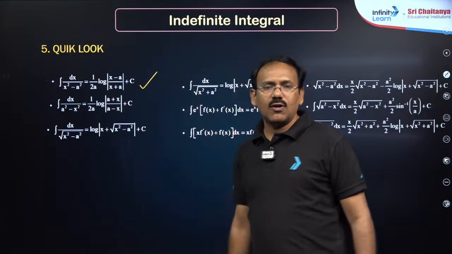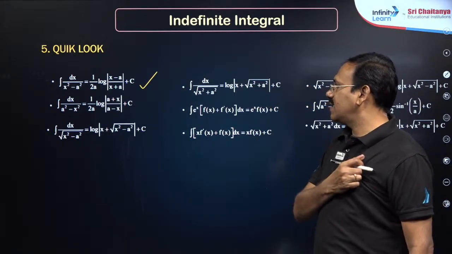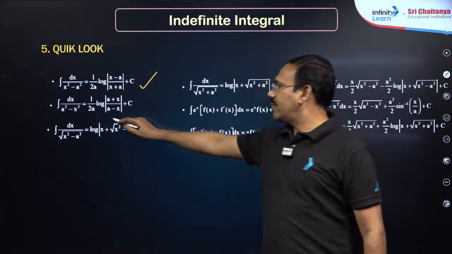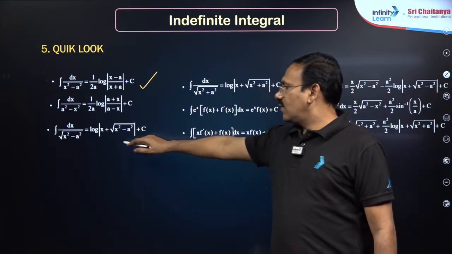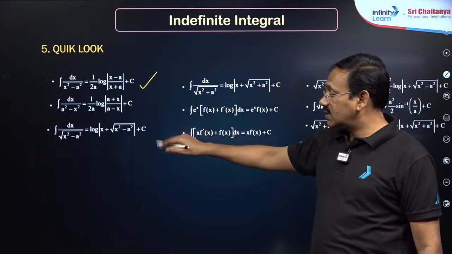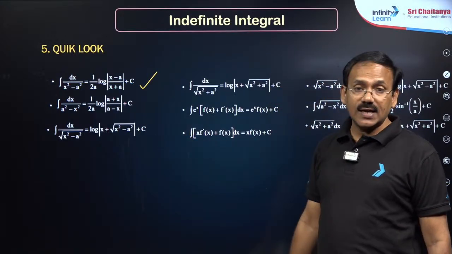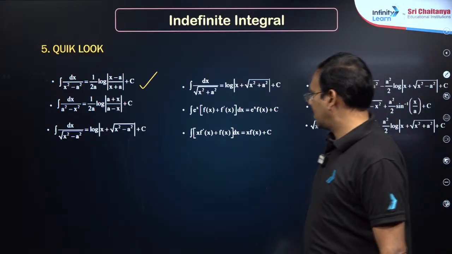So 1 by root of x square minus a square is 1 by 2a log mod x minus a by x plus a. This is 1 by 2a log mod a plus x by x minus a. This is 1 by root of a square minus x square, sin inverse x by a. Root of x square minus a square will become sinh inverse x by a, which is log of x plus root of x square minus a square.